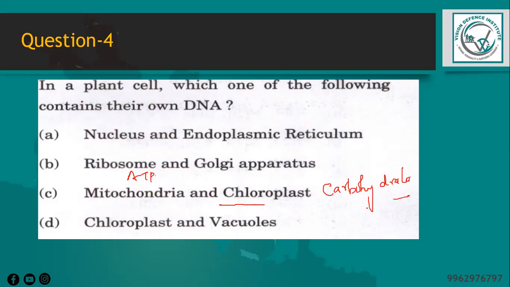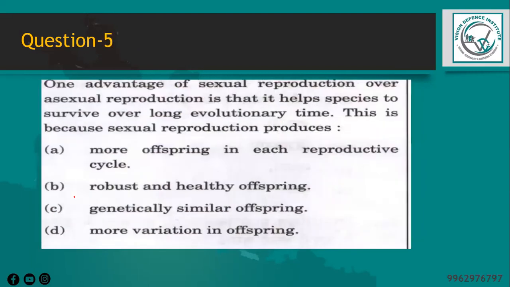So when we talk about the nucleus here, the nucleus contains a majority of the cell's DNA, but the endoplasmic reticulum, ribosomes, Golgi apparatus and vacuoles do not contain their own DNA here. So obviously the option will be C, mitochondria and chloroplast.